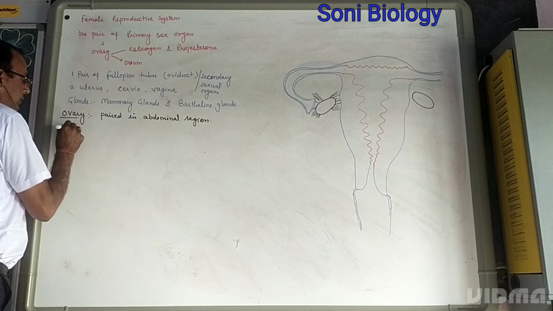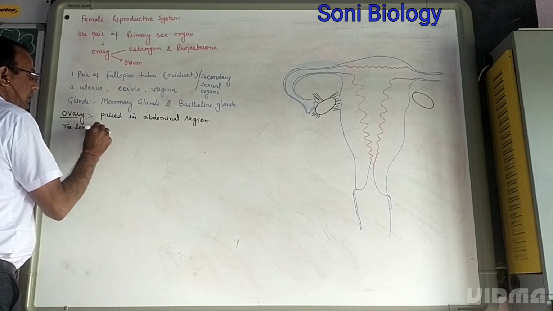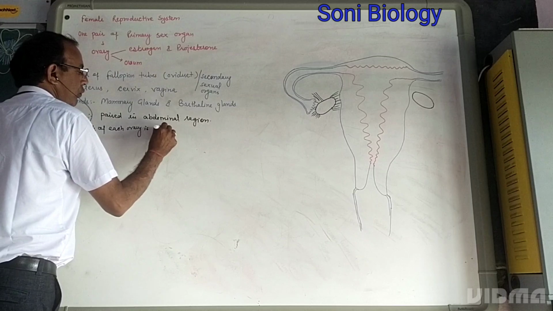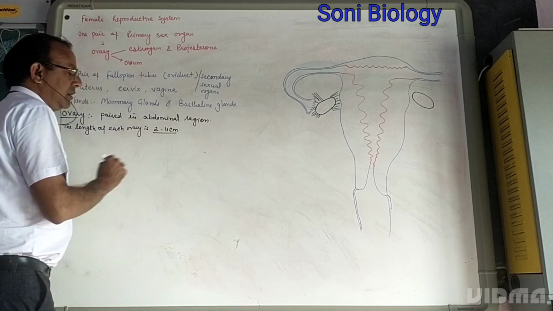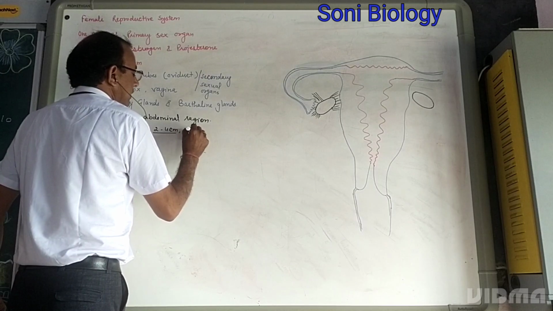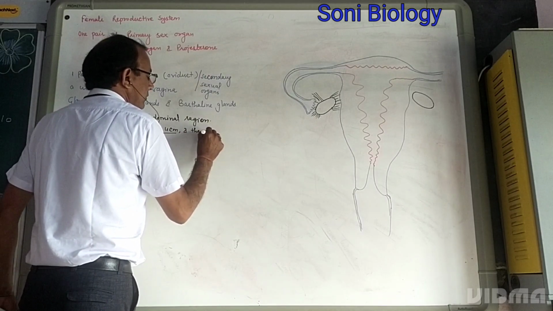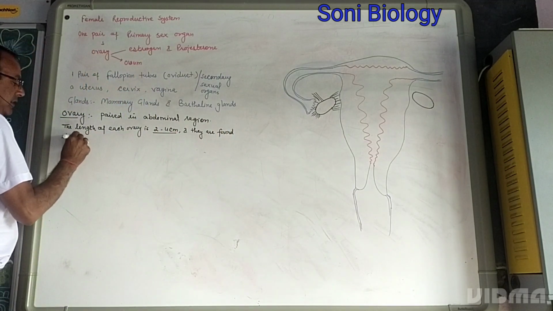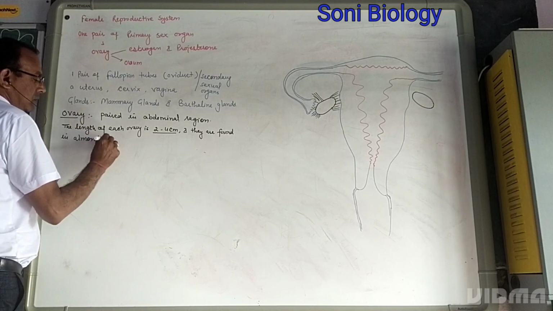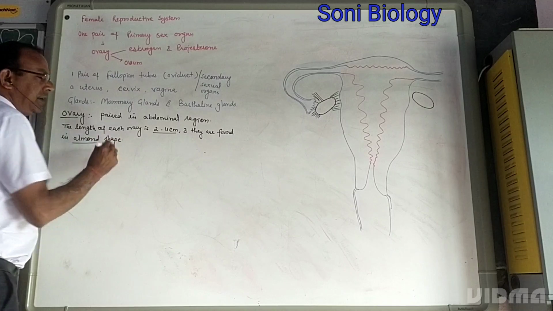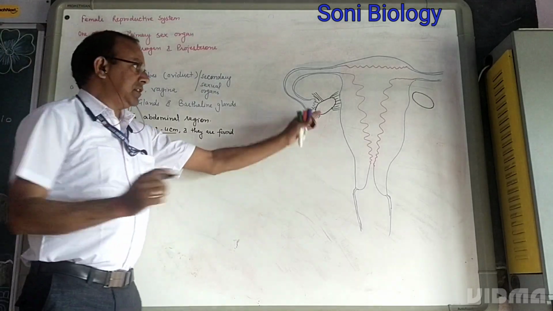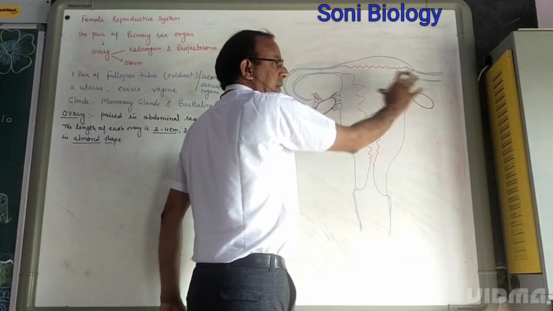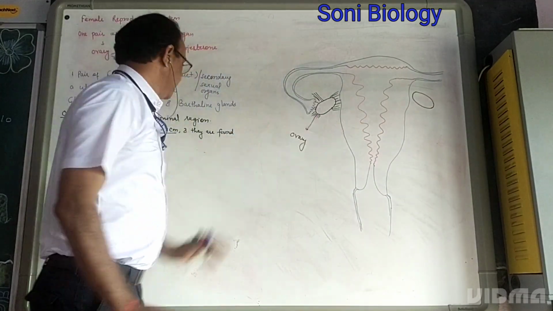The length of each ovary is 2 to 4 centimeters, and they are almond shaped. A pair of ovaries is present on both sides, one on the right and the other on the left.